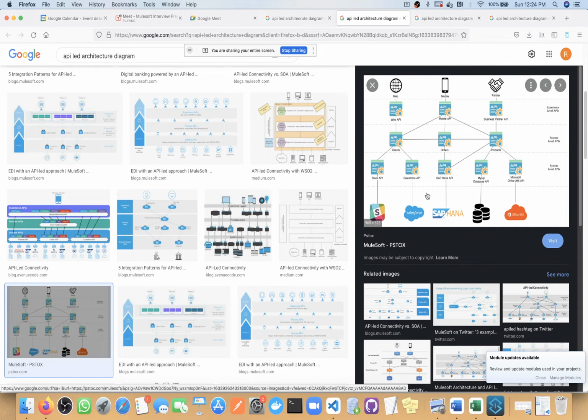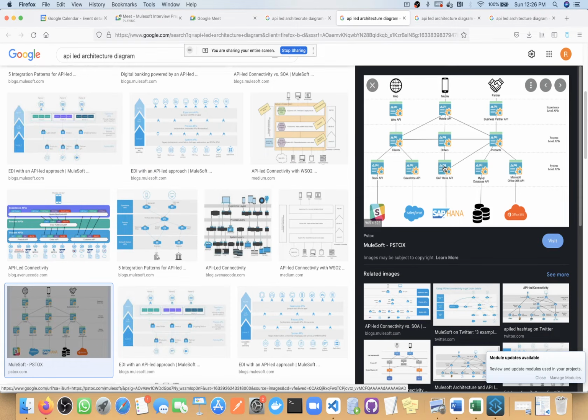At the initial level our development effort will be more. If they ask what is the disadvantage of API-led architecture, from an initial point of view our development effort will be more, since instead of developing one API we are developing 3 APIs. So obviously some development effort will increase.